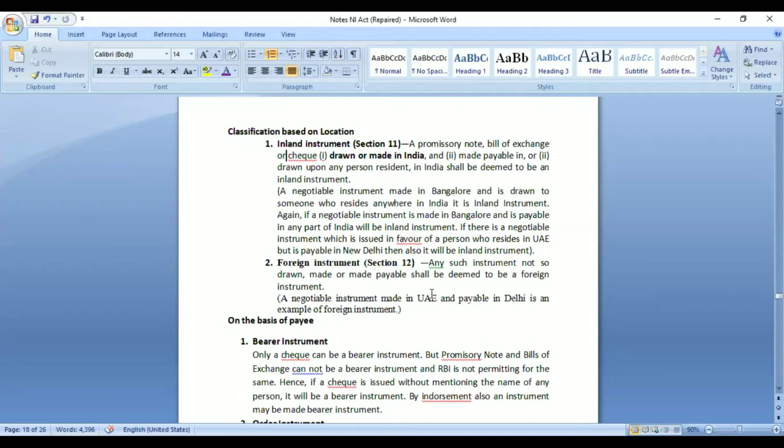Why? Because this is not made in India. So the first condition has to be fulfilled, drawn or made in India. If this condition is fulfilled, then we can look for the other condition, whether it is made payable in India or whether it is drawn upon a person who is resident in India. If any one of these is fulfilled, it would be inland. Otherwise, it would again be considered as a foreign instrument.